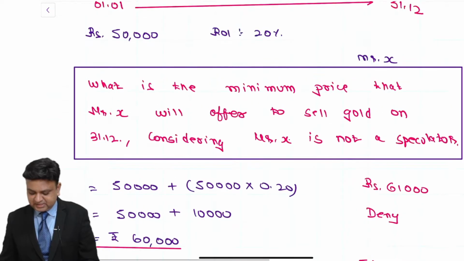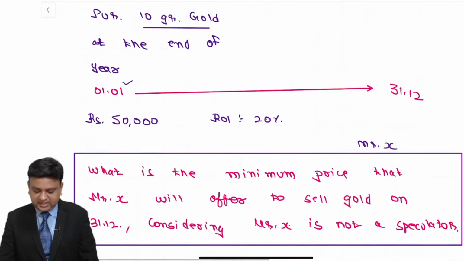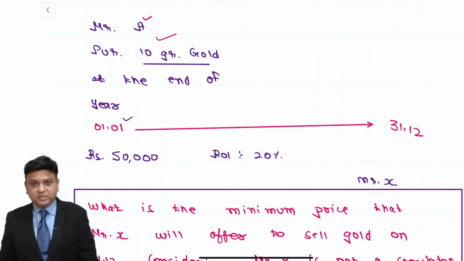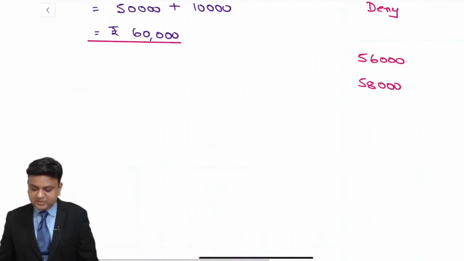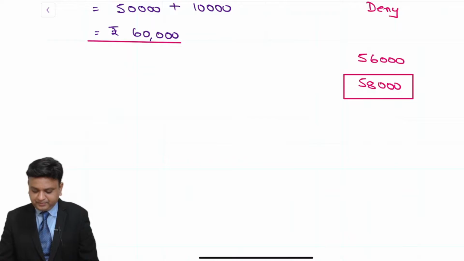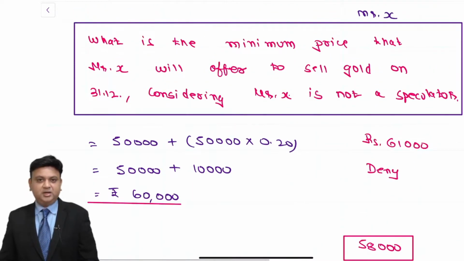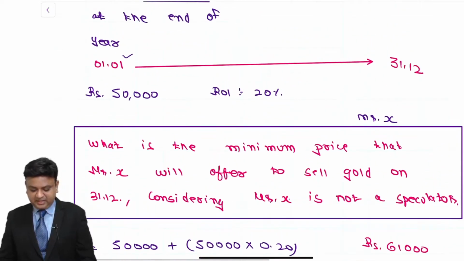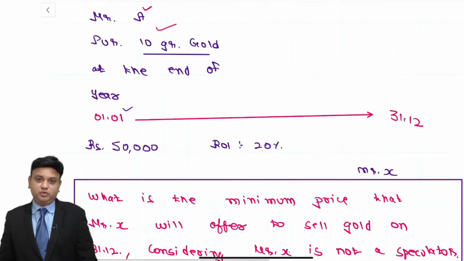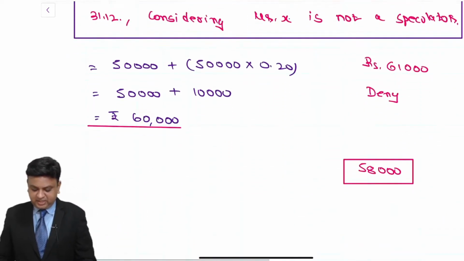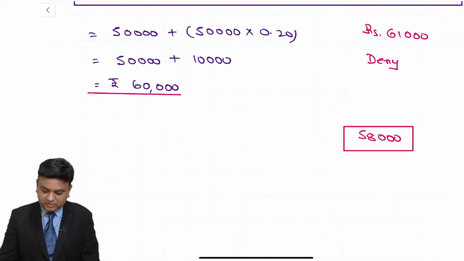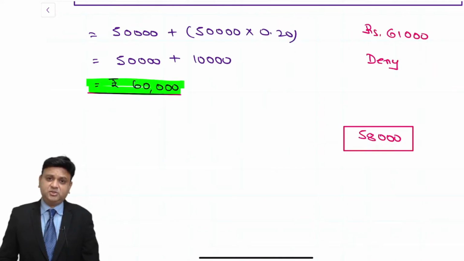Then in that case, Mr. A would be interested in entering into the transaction because for him there will be a fixed price to buy the gold, that is 58,000. This is the way we understand the transaction that can be entered upon and the price of the futures contract. Right now we can say that theoretically the futures price of gold will be an amount of ₹60,000.